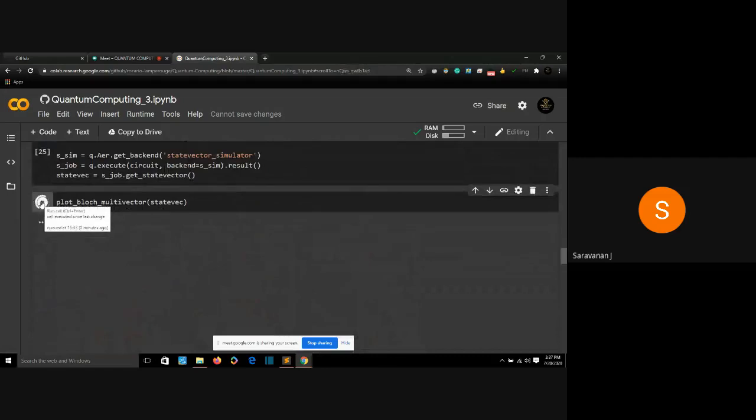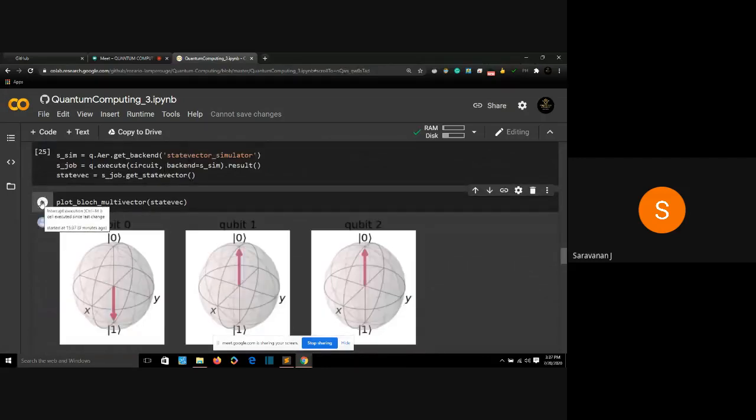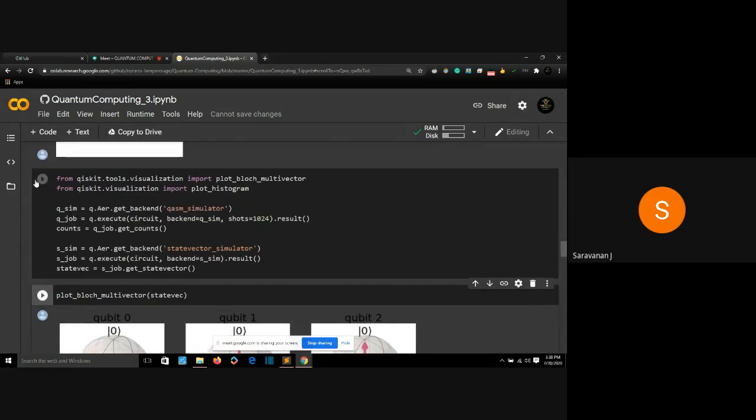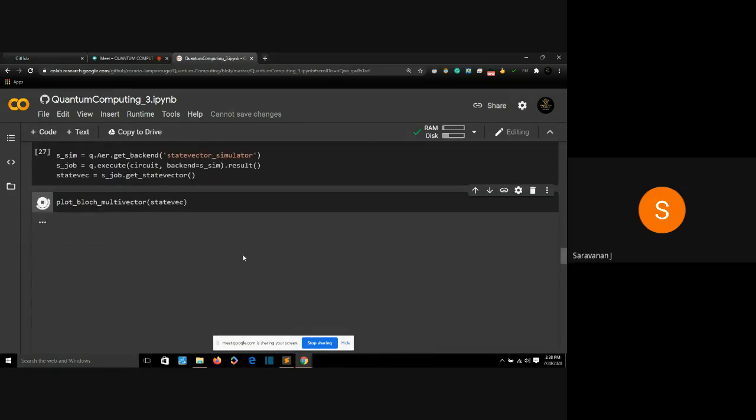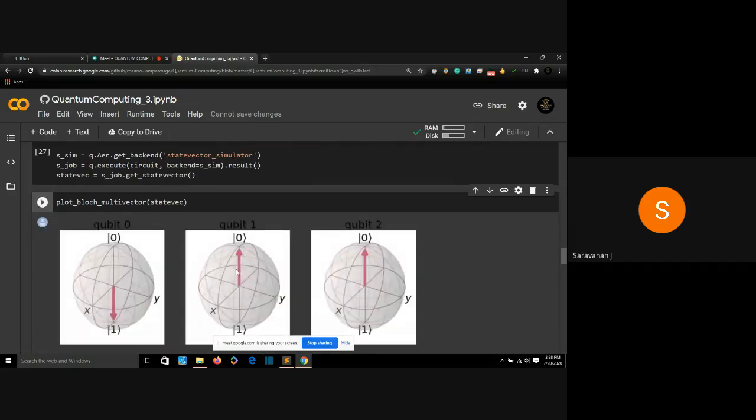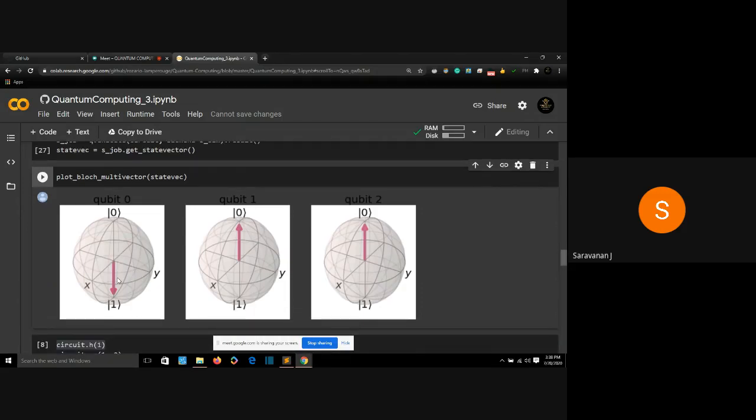Why does it stay at one position? Because we applied a NOT gate to my qubit 0, not qubit 1, sorry. My qubit 0 is staying at one position because I applied a NOT gate to it. So no matter how many times you run it, it will stay at one position. The default position for other qubits will be 0 if you're not applying any operation. Now, we are going to do this algorithm again.